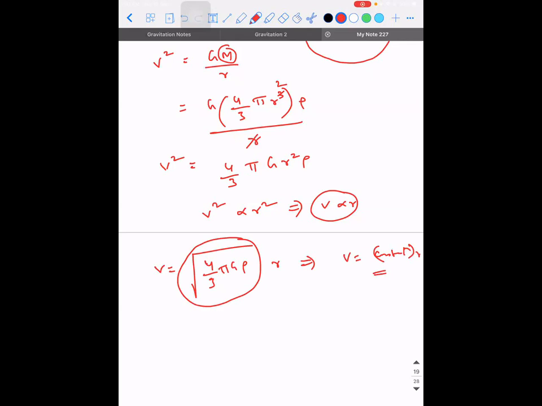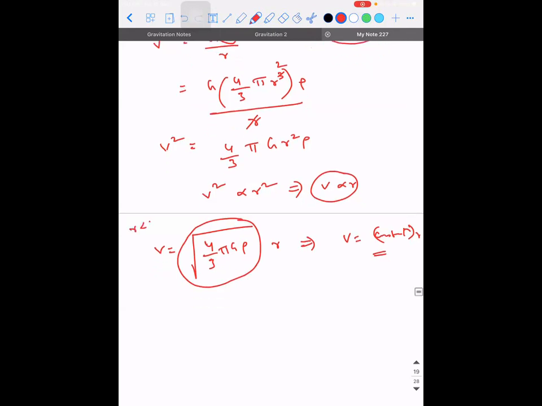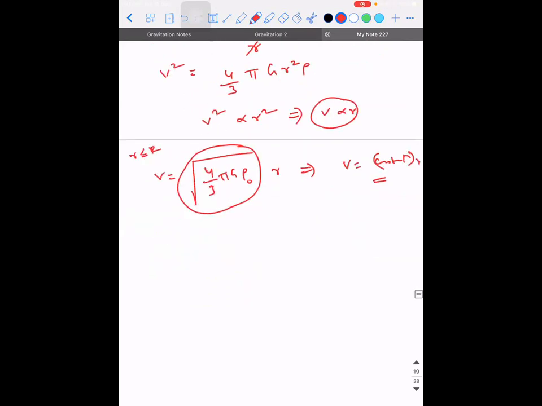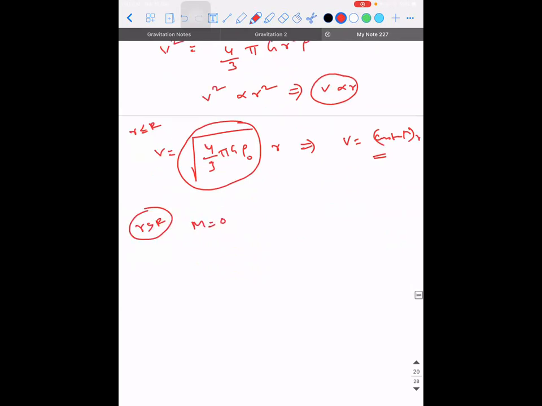Straight line. It's a straight line till what point? Till capital R. One change I need to do is, you people told me the general value, it is rho. So for r less than or equal to capital R, what I should have done is I should have written it as rho naught. For r greater than capital R, what would have happened? Capital M is 0. So v will be equal to 0, right?